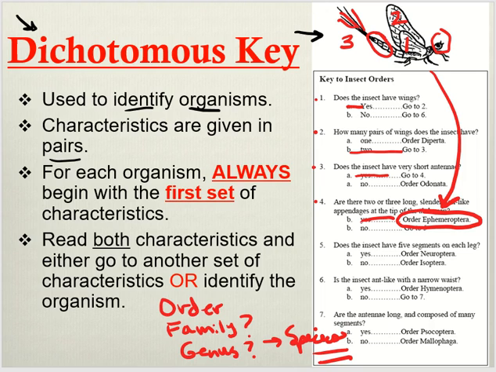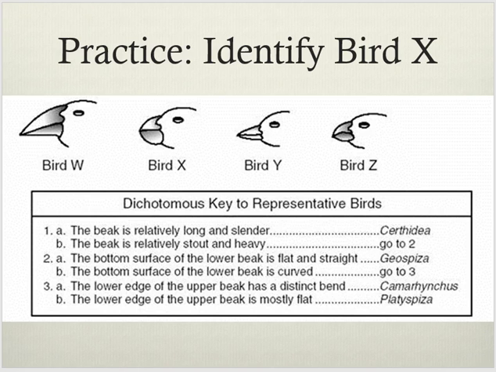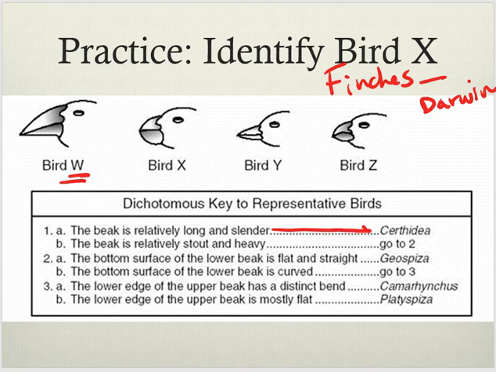Okay? So here's another example. Anybody remember what these guys are? Finches. Yeah, Darwin's finches. All right. So question 1. Is the beak... We're going to look at bird W first. This one right here. Is it a long and slender beak or short, stout, heavy? It's long and slender. So it fits into this genus.